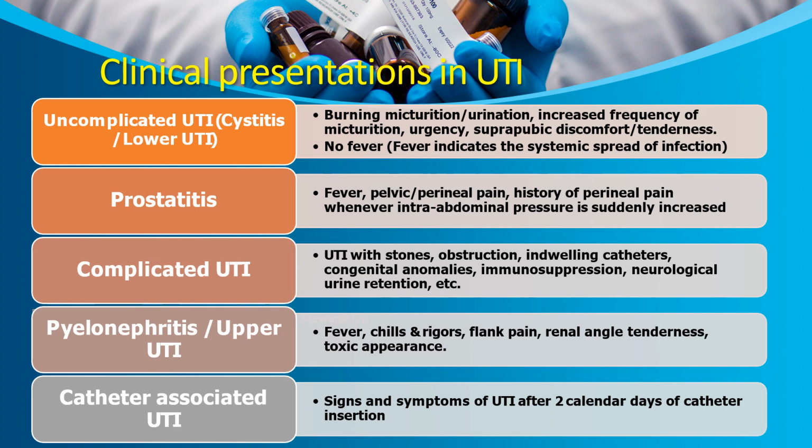is increased. Then we have complicated UTI, where you see UTI with stones, obstruction, indwelling catheters, congenital anomalies, immunosuppression, neurological urine retention. Then we have pyelonephritis, where we see fever, chills and rigors, flank pain, renal angle tenderness, and toxic appearance. Then we have catheter-associated UTI, wherein we see signs and symptoms of UTI after 2 calendar days of catheter insertion.